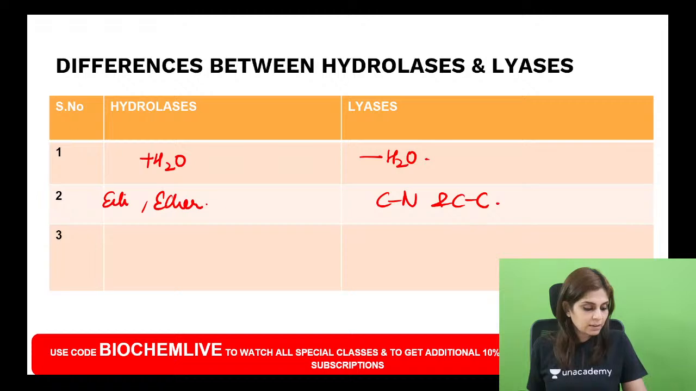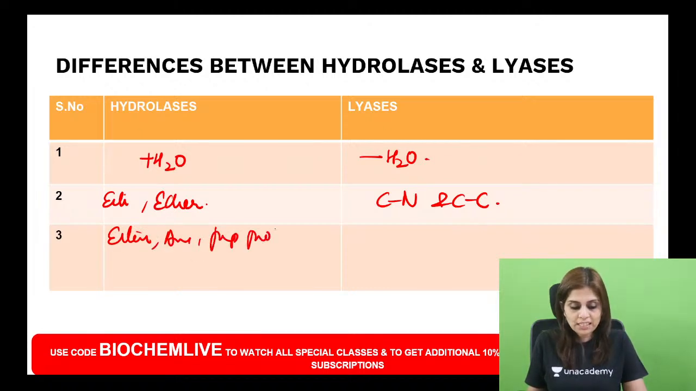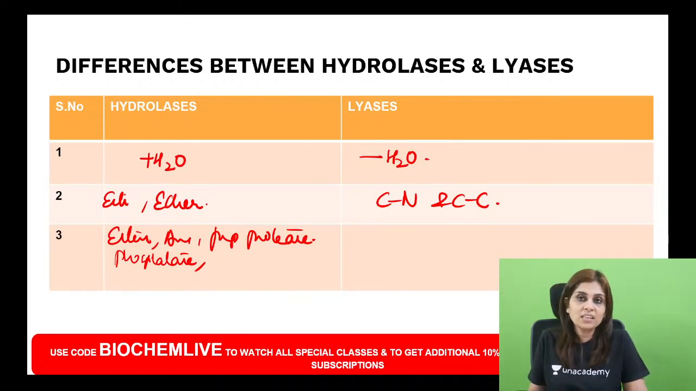Now what are the examples of hydrolases? Examples of hydrolases will be esterases, amidases, peptidases, proteases. You don't have to write anything. I will be sharing the PDF soon, both in the community and in the Telegram group. Listen to this: esterases, amidases, proteases, peptidases, phosphatases, phospholipases, glucosidase, ribonuclease, deoxyribonuclease.